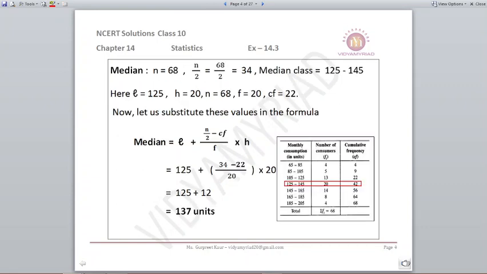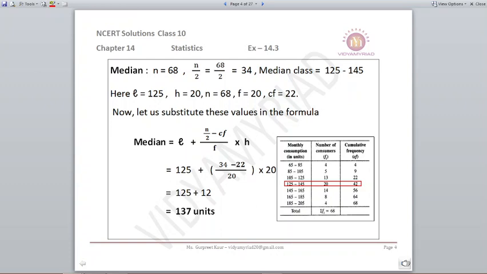Let's find the median now. For median, I have to choose the class where it falls. I need to know sigma Fi. Sigma Fi is 68, so N is 68. 68 divided by 2 comes out to be 34. Where will 34 come? It comes after 22 and before 42, so I will take that class, the one with 42. So 125 to 145 becomes my median class, where my frequency is highlighted as 20 and cumulative frequency is one step back, that is 22 in the row of cumulative frequency.